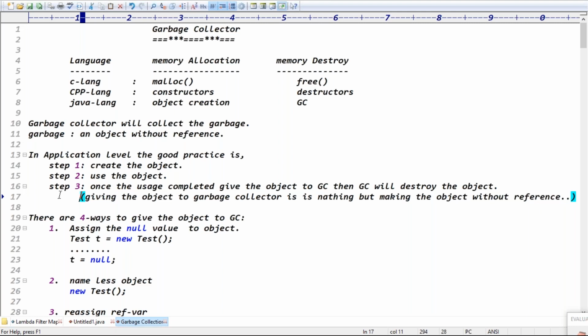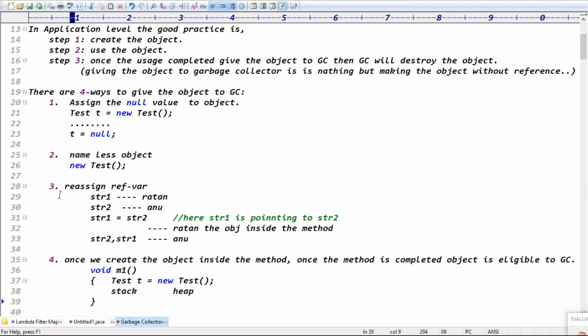Your responsibility is, once the usage is completed, to make the object without a reference. How can you make the object without a reference? Just assign a null value, right? No sir, the fourth way is that when the method is completed, it happens by itself. Not exactly by itself.